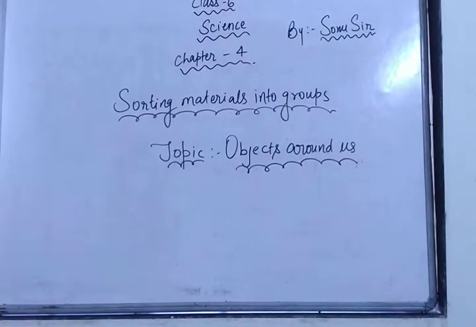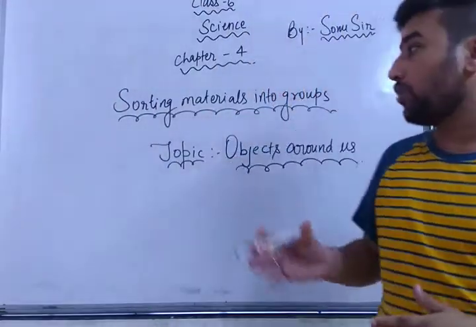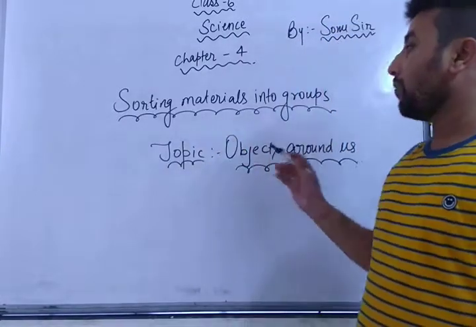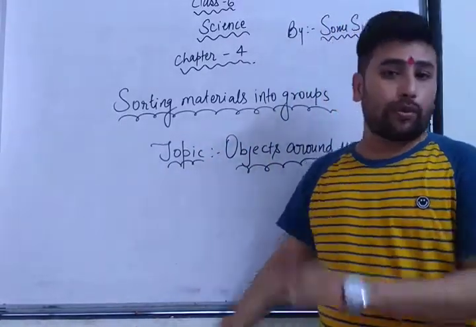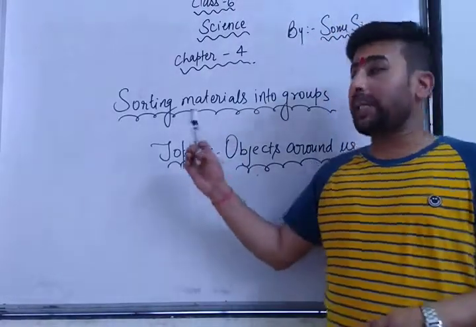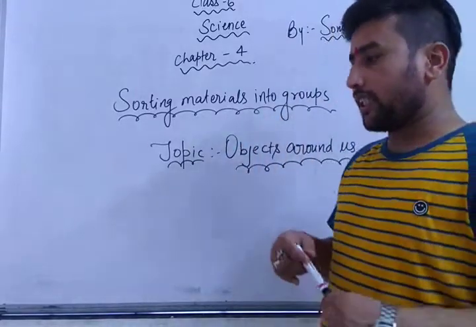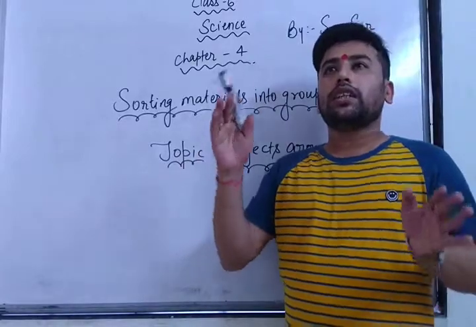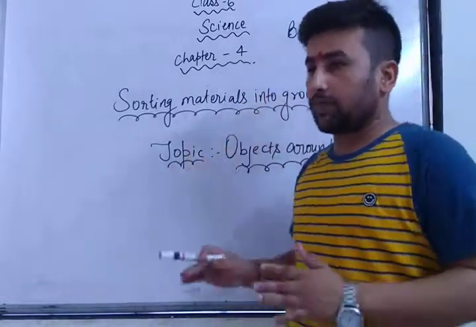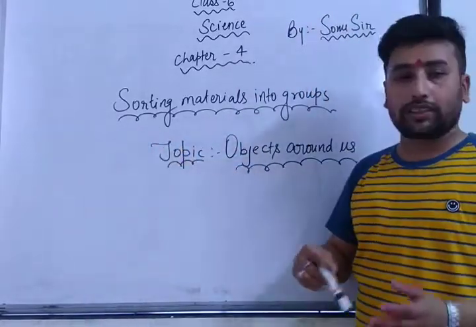So this was our first lecture of chapter number 4, sorting materials into groups. If you have any doubt related to sorting materials into groups, then please drop your doubt in the comment box section, and from today onwards you should practice sorting materials into groups. Just make a chart. In that chart paper you should write that I have sorted the materials for studying at this place, for wearing at this place, for playing at this place. So what have you done? You have done sorting materials into groups.